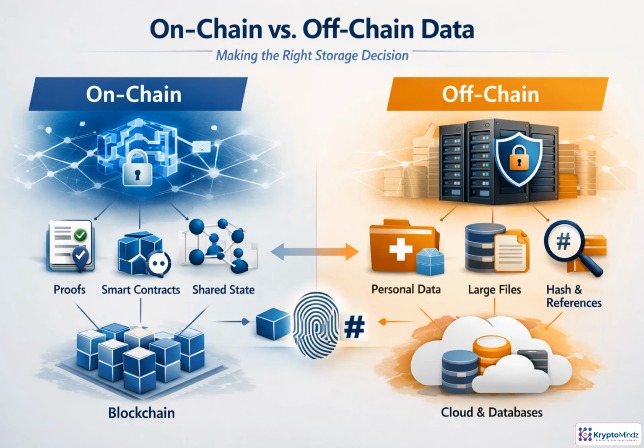A good storage decision starts with one question: who needs to verify this data, and for how long? Put data on chain when it represents shared state, a proof, or a commitment that multiple parties must trust independently. Keep large files, personal data, and frequently changing records off-chain, where privacy, speed, and compliance are easier to manage. Then connect the two with hashes, identifiers, or references, so integrity is verifiable without exposing the content.